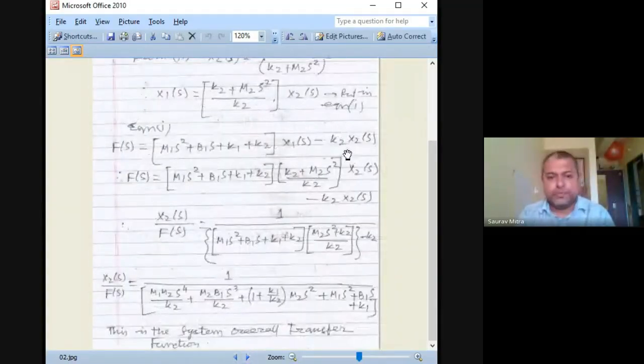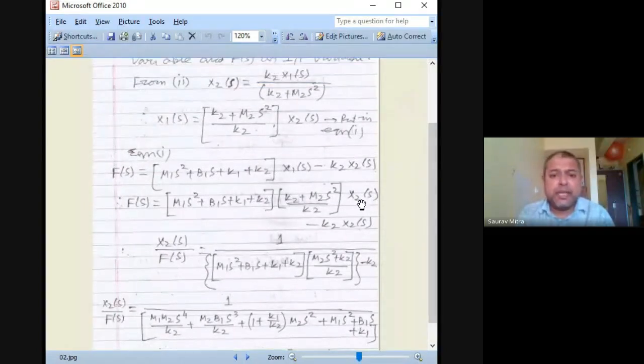So after we have substituted x2, so here we have substituted x2 like this. So x2 is equal to k2 x1 by this, you have substituted here. After that we have taken x2. We have put x1 here. So we have actually substituted x1(s) is equal to x2(s) into k2 plus m2 s square by k2.